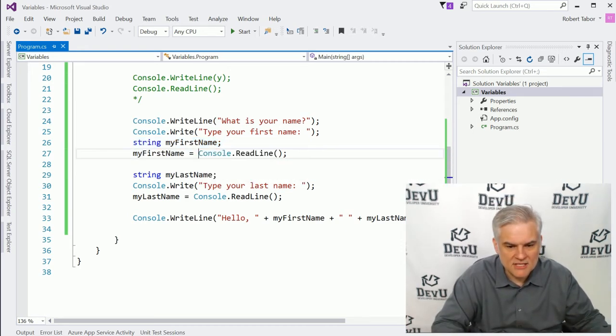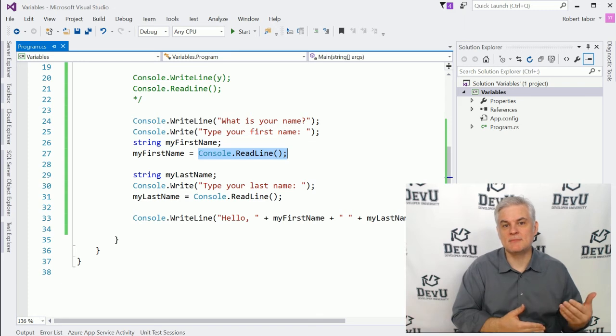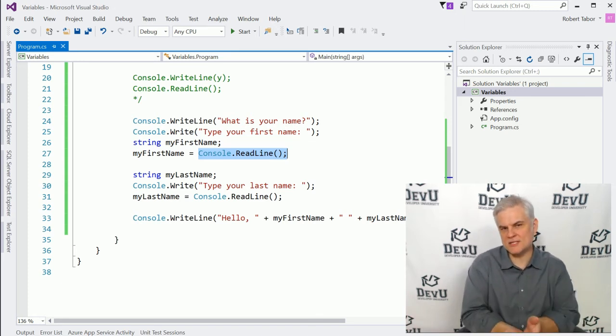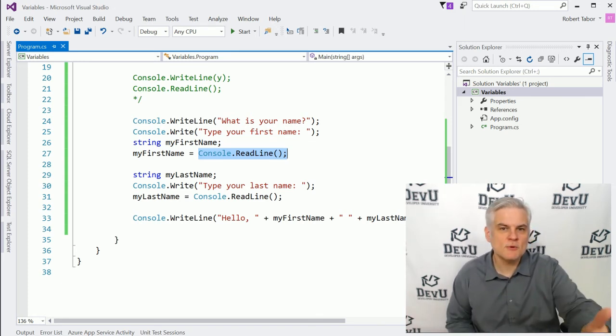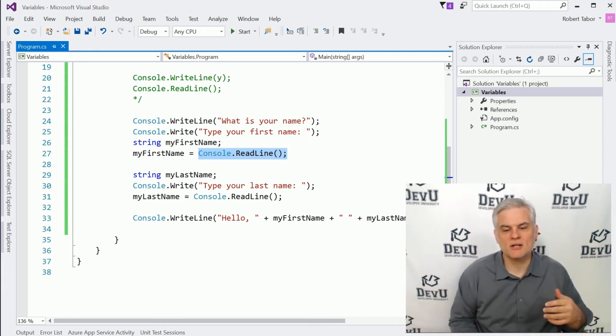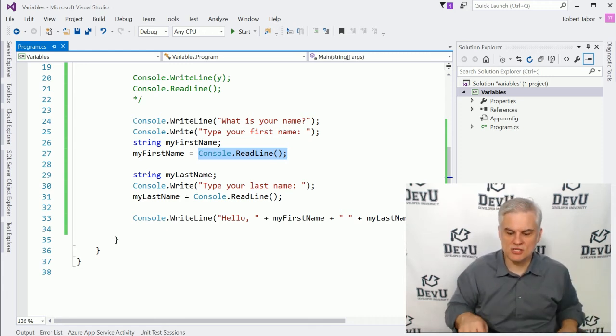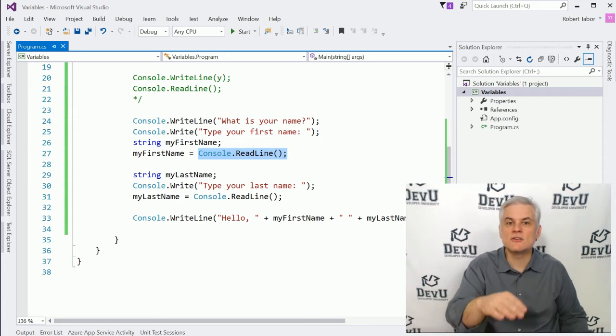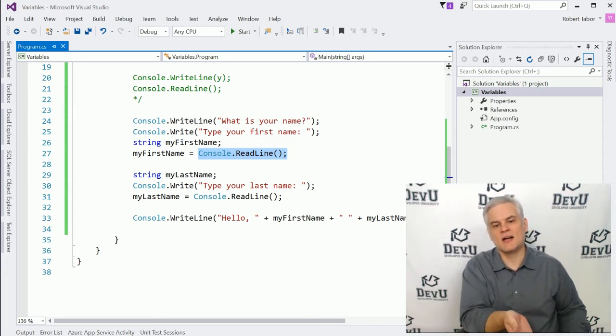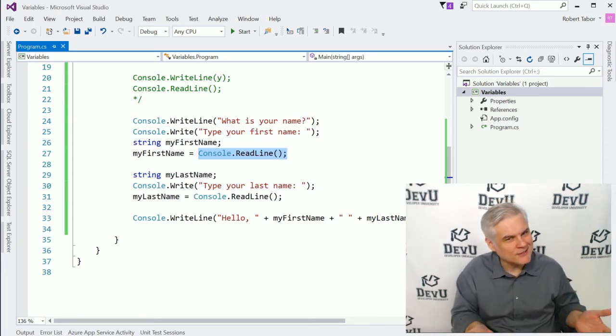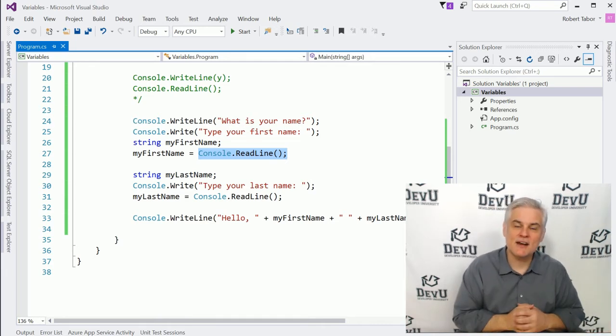And then what I'm doing is calling our console.readLine method that we're already familiar with, but there's a twist on this. Up to this point, we said we're using the readLine method in order to stop the execution of the application, to wait for the user to hit the enter key on their keyboard, then to resume. However, now we're using it for its real intent, which is to retrieve data from the end user.